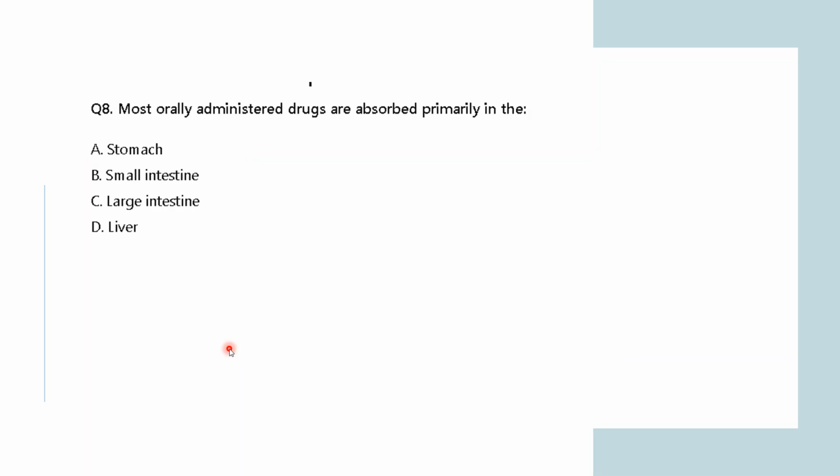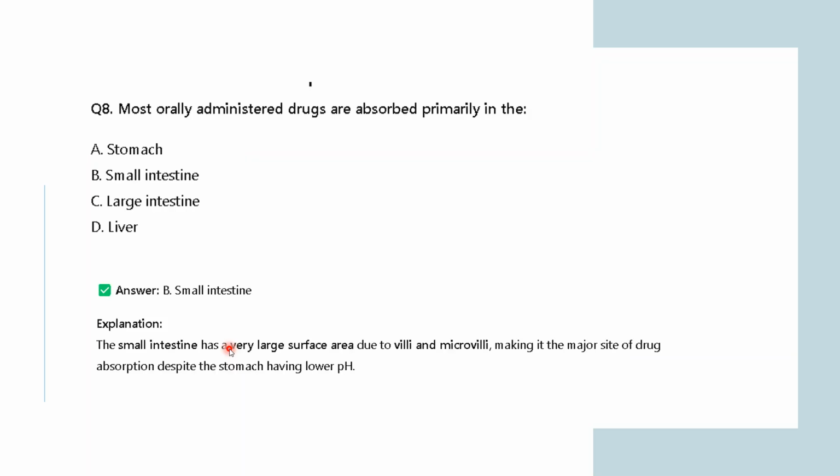Is it the stomach, small intestine, large intestine, or liver? Any guesses? So the right answer is small intestine.